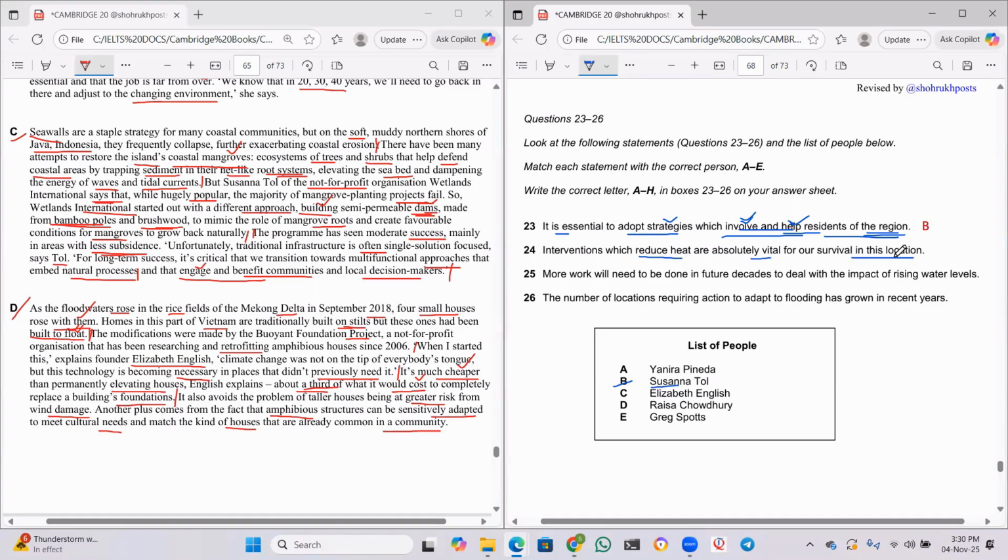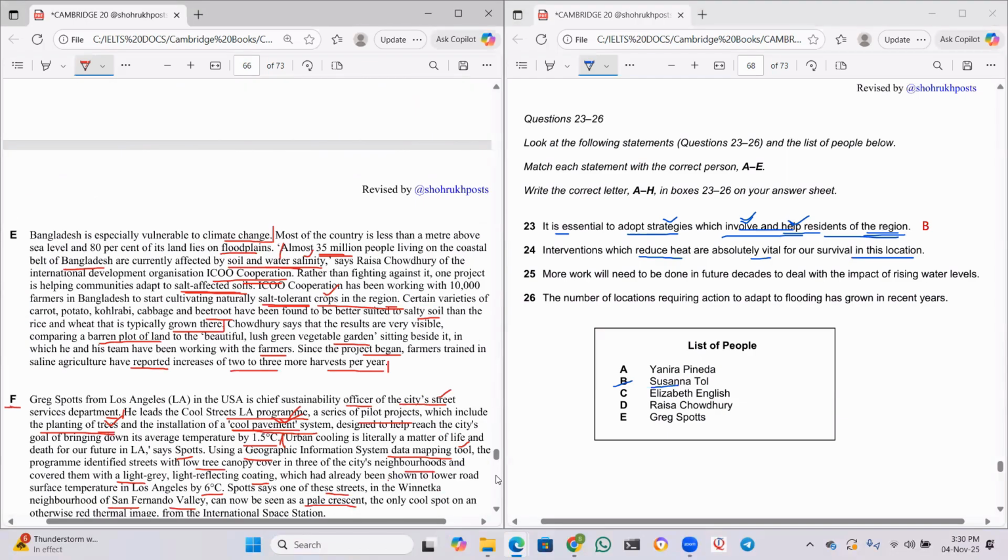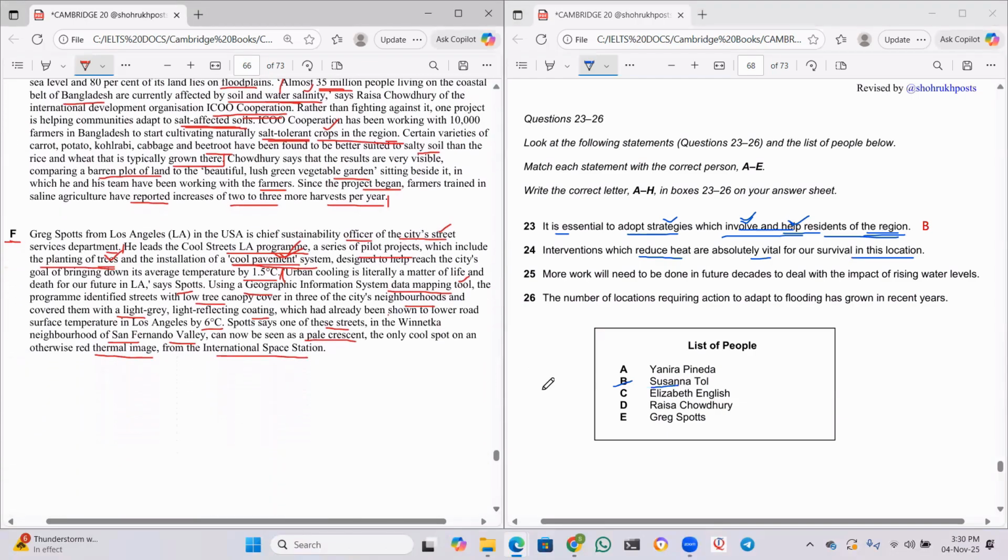Okay, we have just read it, sir. Just read it. Do you know, because I remember everything. It is up to you how much you remember. Yes, I read it in the last paragraph. Whenever you see interventions and reducing the heat, it should strike you that it is talking about Los Angeles. So reducing heat means designed to help reach the city's goal of bringing down its temperature by 1.5 degrees centigrade. Bringing down the temperature means reducing the heat, are absolutely vital for survival in this location. This location means Los Angeles.